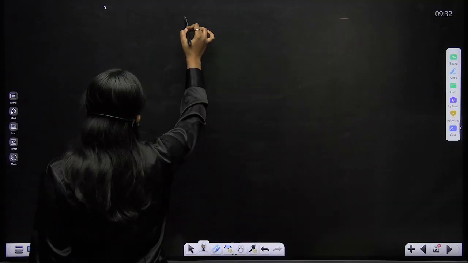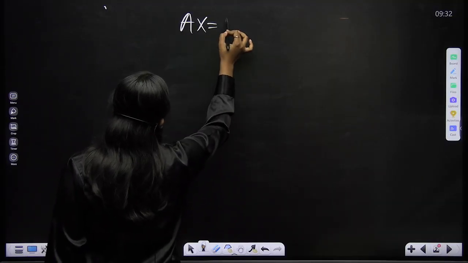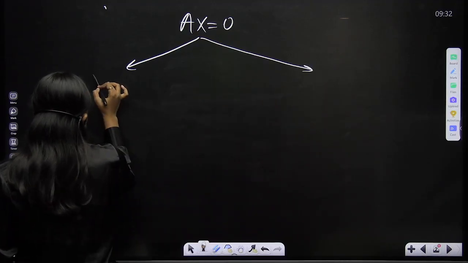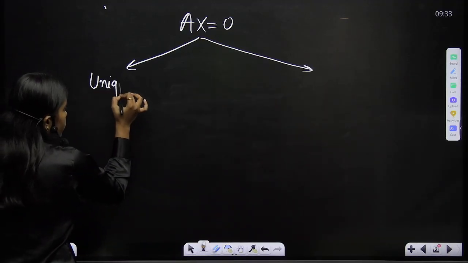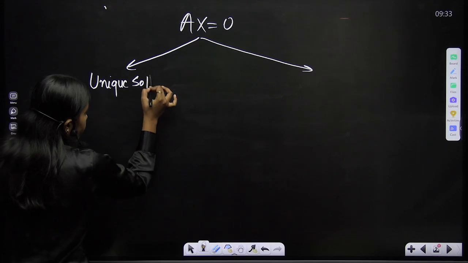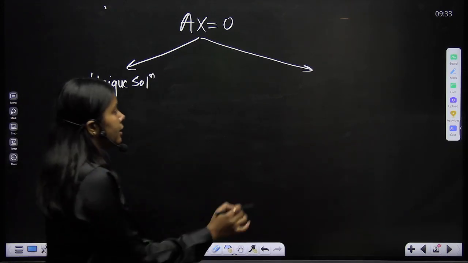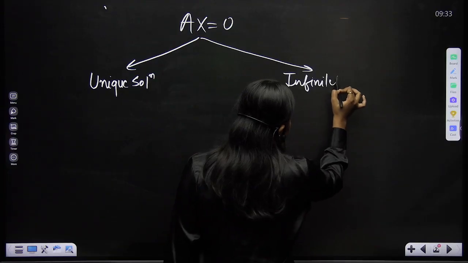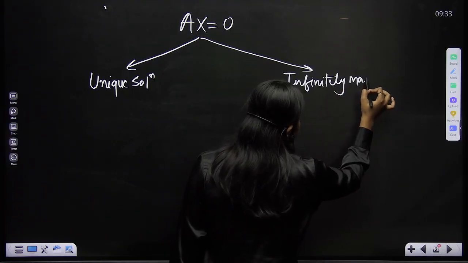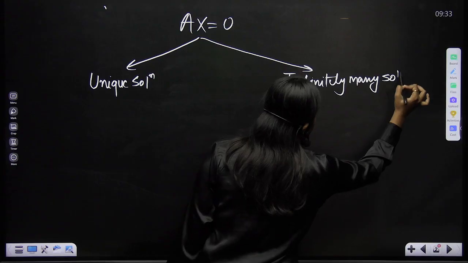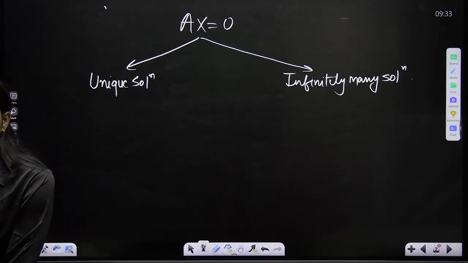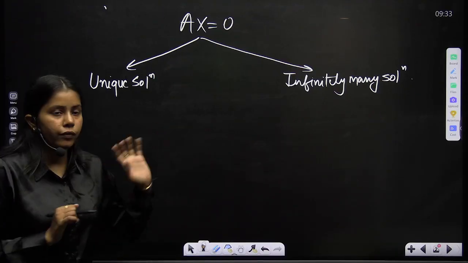So AX equals 0 would have only two types of solution: unique solution and infinitely many solution.